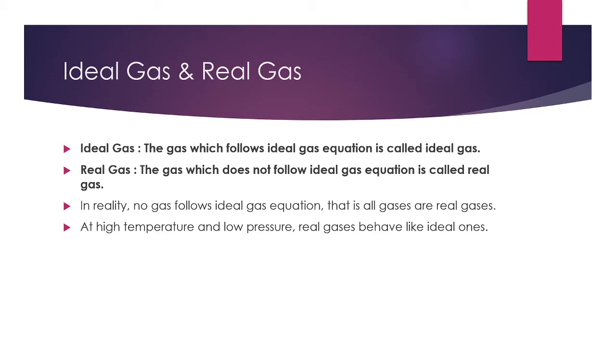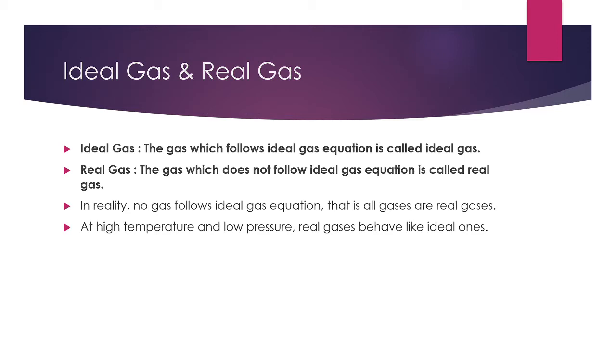So all gases are real gases. Technically this theory of ideal gas is an imaginary situation, and it's a theoretical concept. Practically it's not possible, but in some special cases real gas can behave like ideal gases.